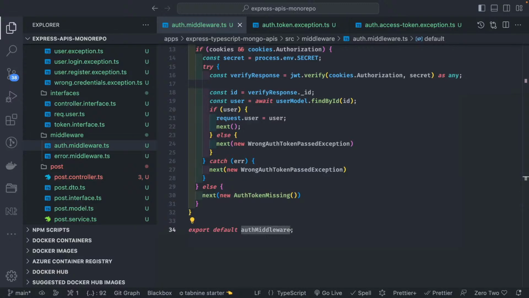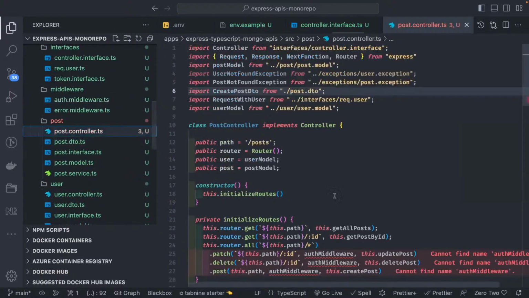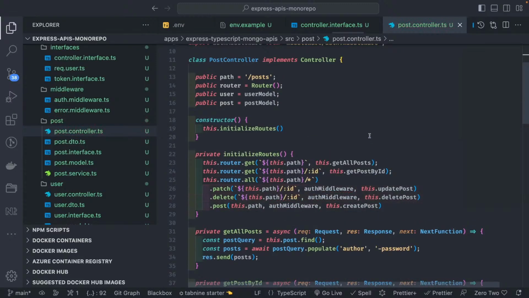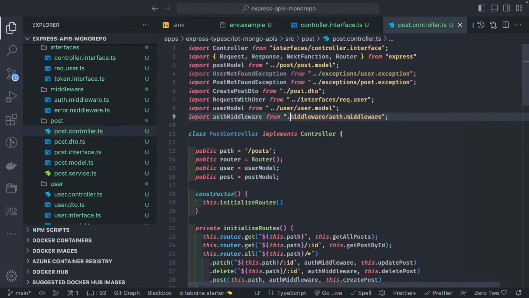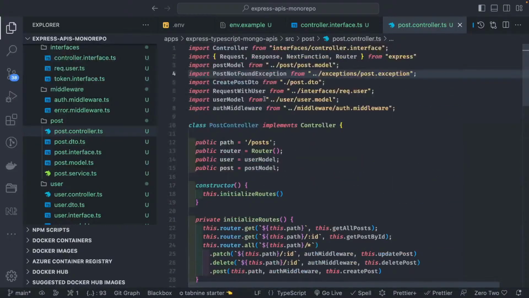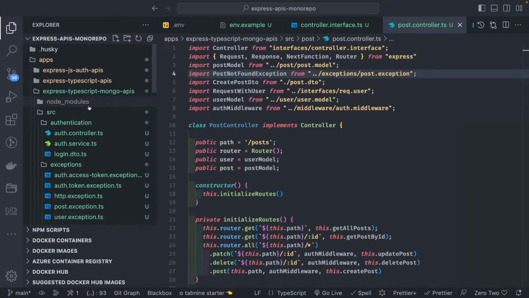Now this middleware we are passing only in the post controller. So let's import this middleware. And now we should be able to test it. Test the end-to-end functionality. Create, update, delete. Let's test the end-to-end, and then we will add some test cases and we will wrap up the whole demo process. The only thing is we can also add a validation middleware that I will do in the last. Let's first test it.